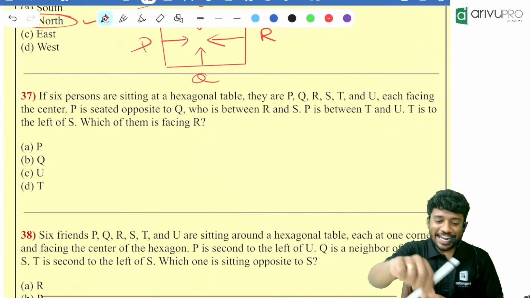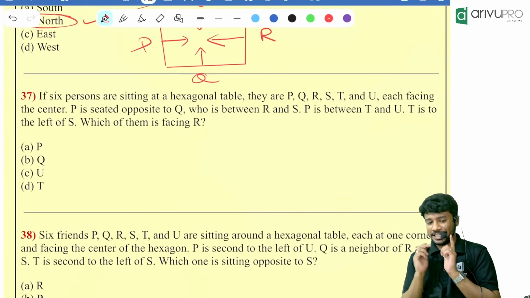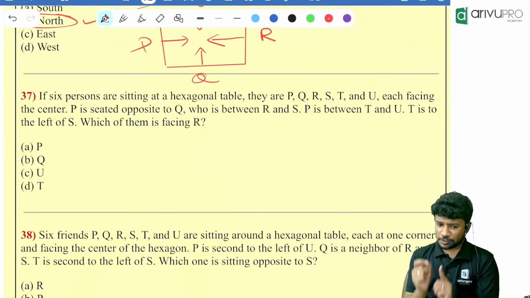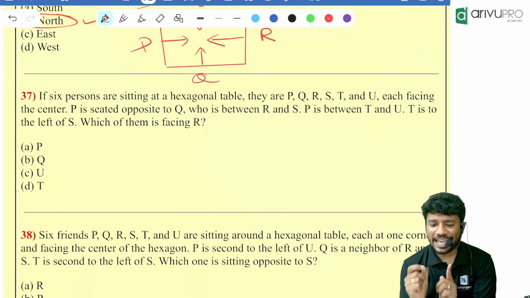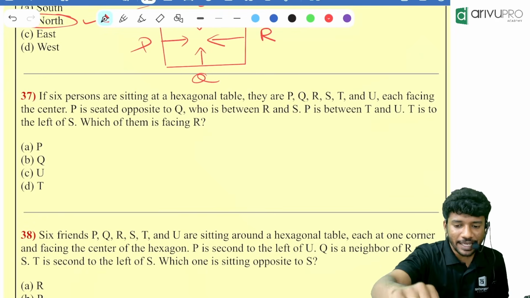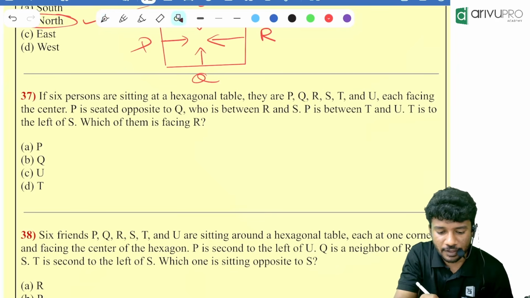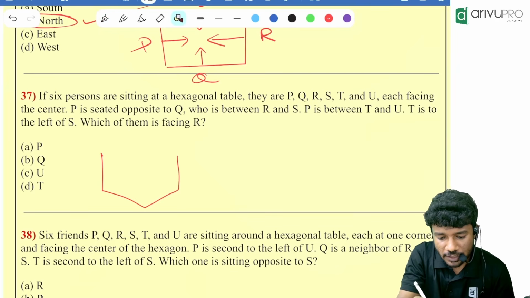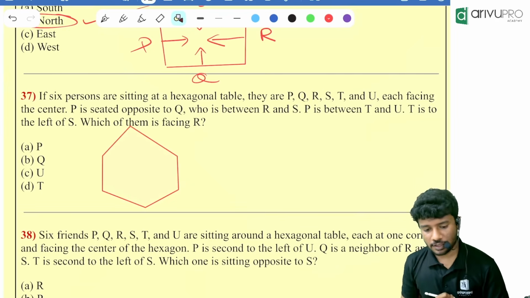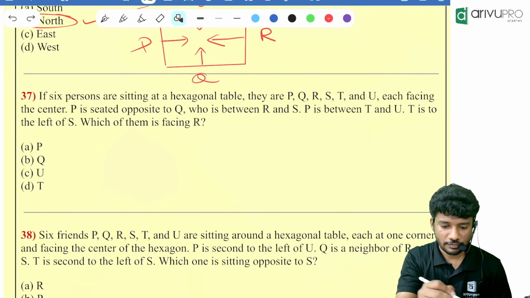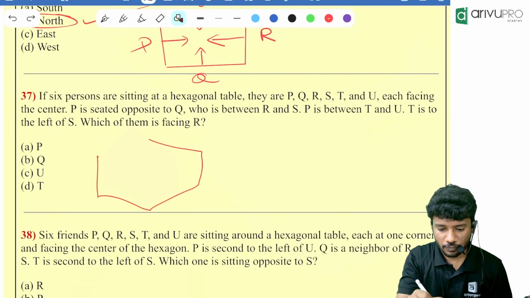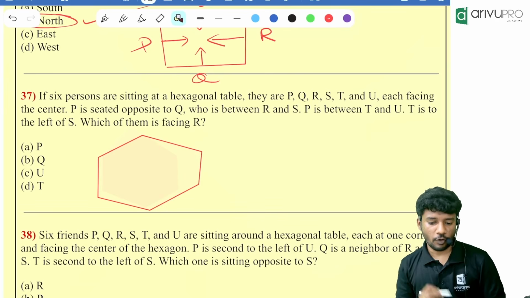Look here. That is the question. 6 persons are sitting at a hexagonal table. What do you mean by hexagonal table? How many sides are there in a hexagonal table, people? 6 sides are there in almost a hexagon.